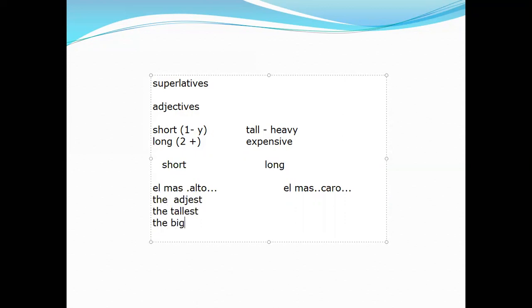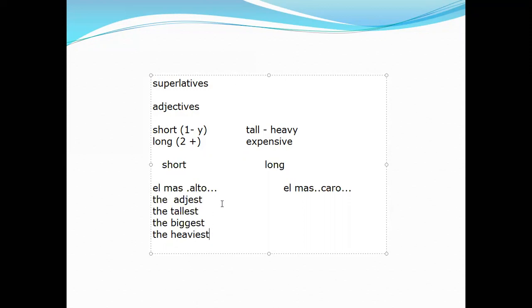Big is the same situation. Remember that we continue with the same rule: consonant, vowel, consonant, we double the last consonant and we add est. So this is one of the rules. When I say heavy, I say the heaviest. Remember that heavy ends with y, so we change the y to i and we add est. These are the two rules that we have.